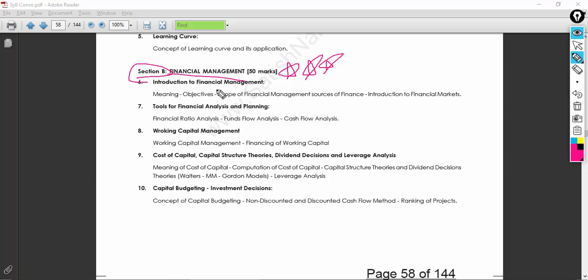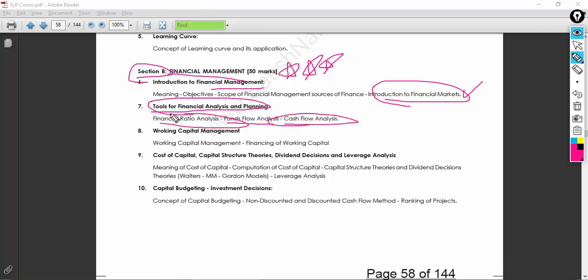Yeah, so we have the introduction, so all basic things to be learned in this subject. You will also have the financial market basics. We also have some of the tools which are required for a person to do financial analysis and planning. So this includes the fund flow analysis and cash flow analysis along with the financial ratios. You also have working capital. Yeah, this is a spelling mistake.